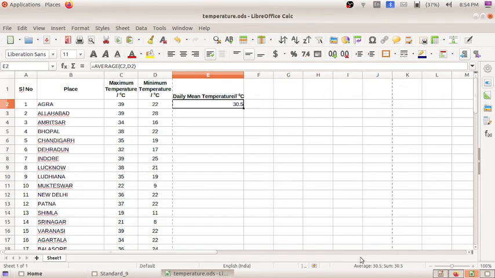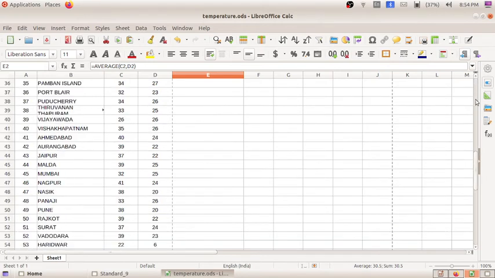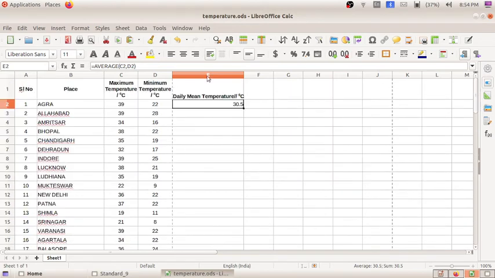Now I got the average over here. I need to get the values in all the other cells also. Instead of finding out the values in each cell, there is one technique named the fill handle method that we studied in the 8th standard.